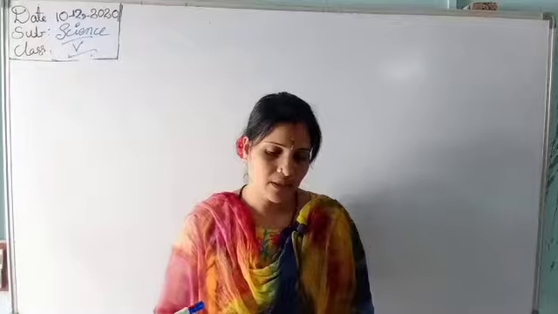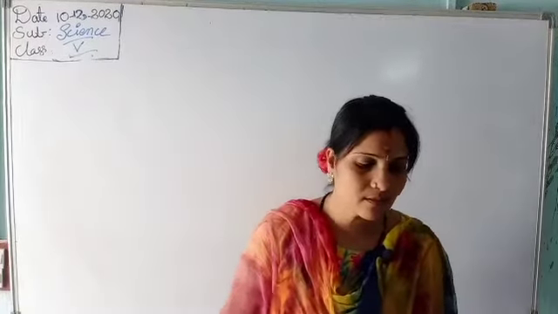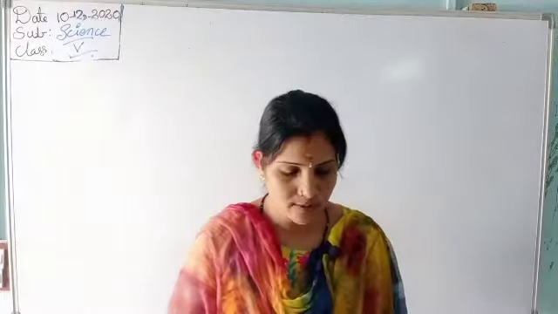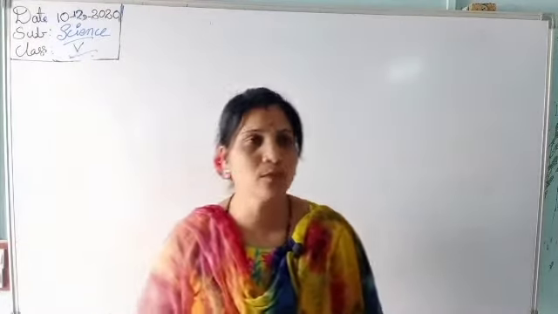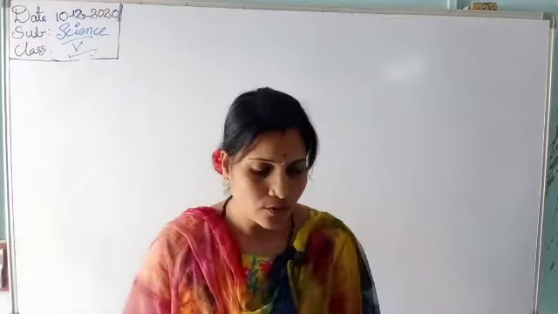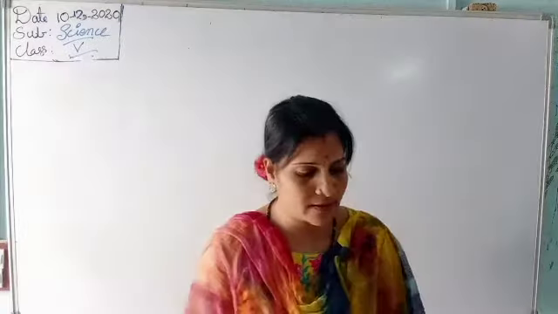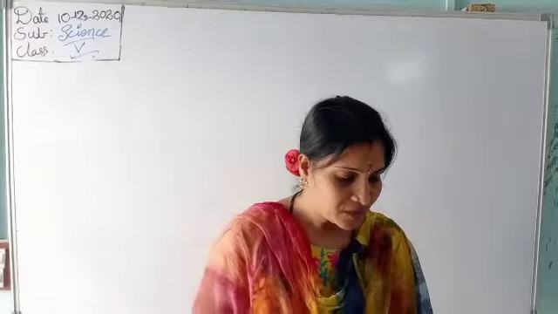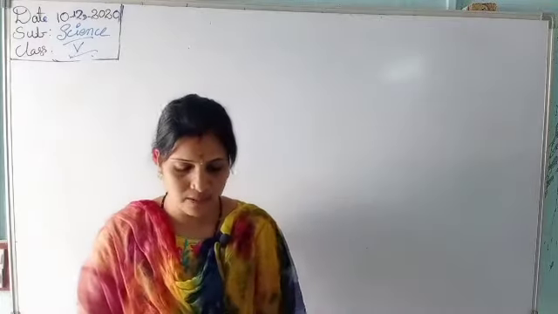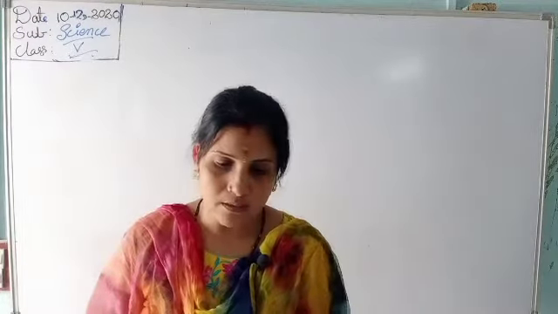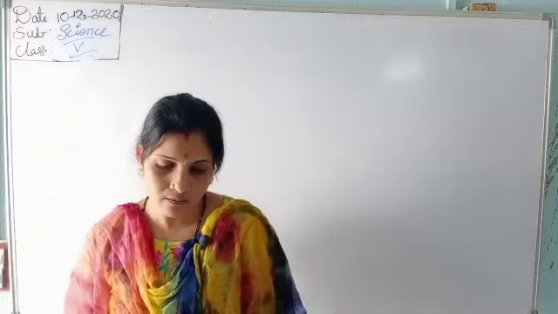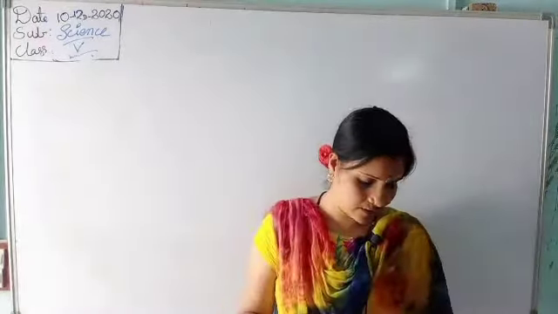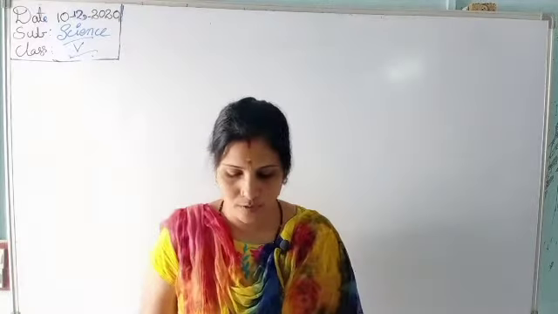5th class children, everyone is listening to the lessons, and whoever doesn't have books, you can take them from the school. Yesterday or the day before yesterday, we started Unit 6, our universe: Sun, Moon, and Earth. About the solar system, we have been learning. Eight planets we have learned with the help of our textbook. After that, inside of the earth, next the surface of the moon.